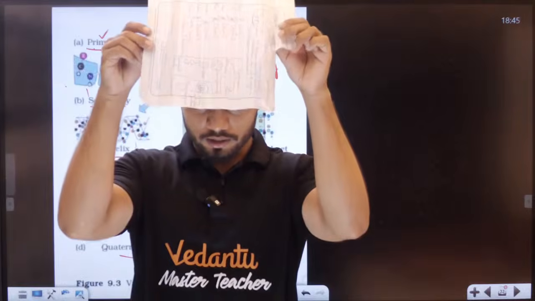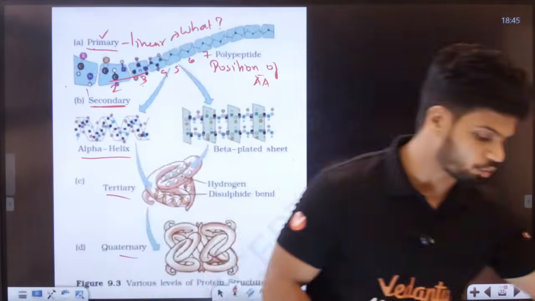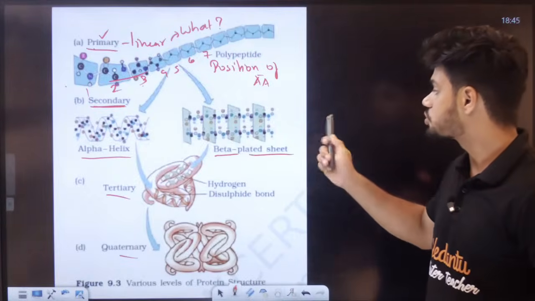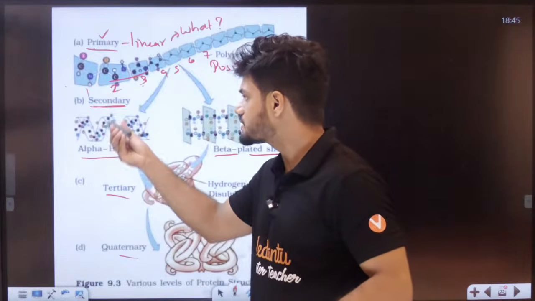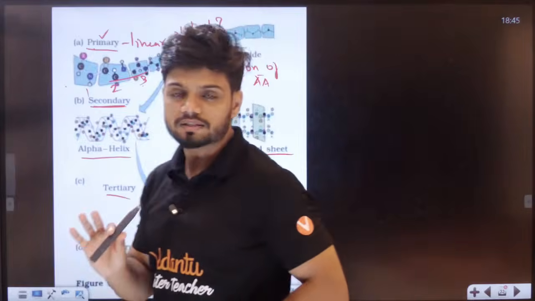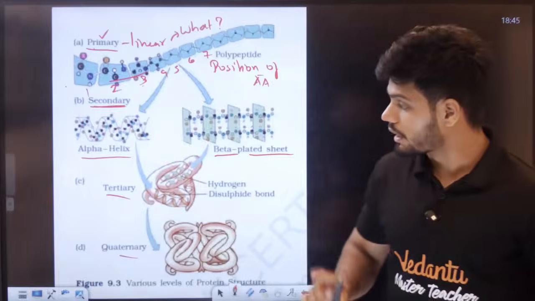This right now is called the beta plated structure of protein. Both are part of your secondary, students.